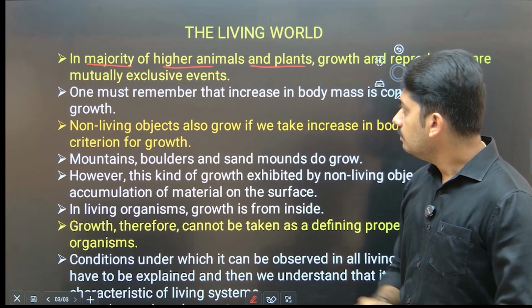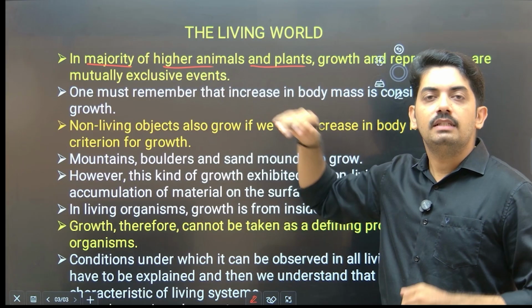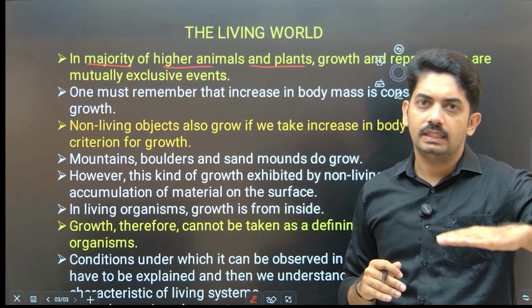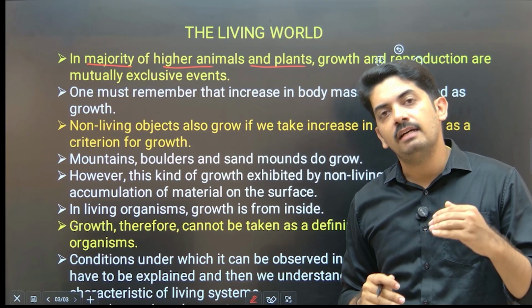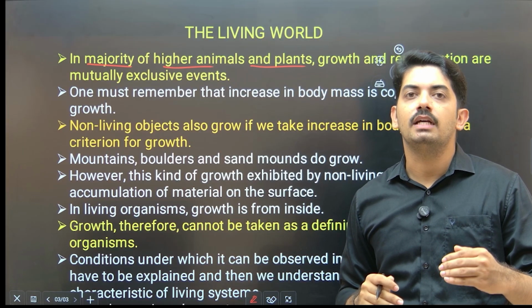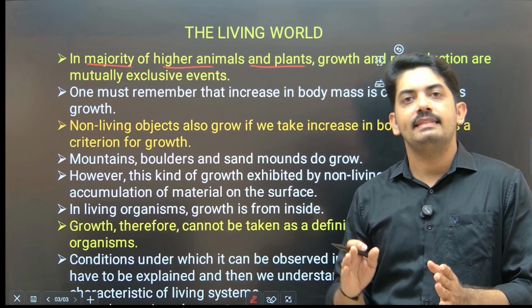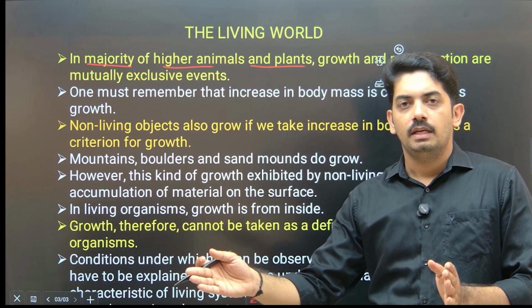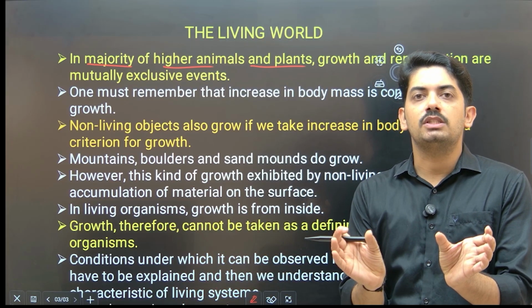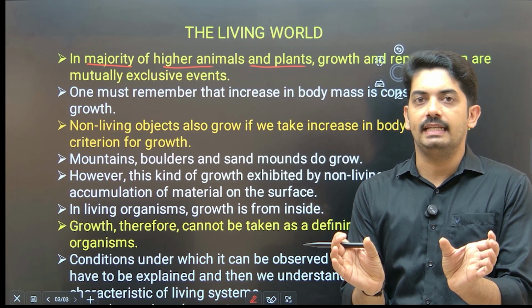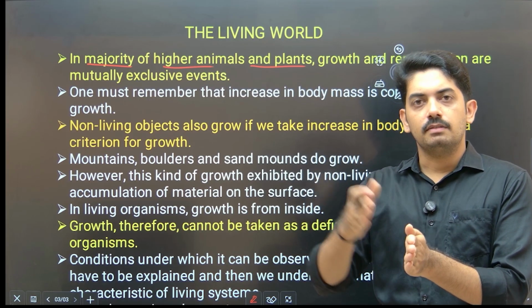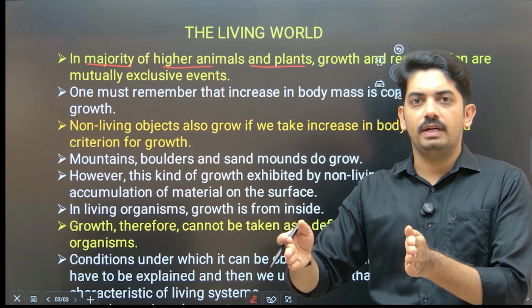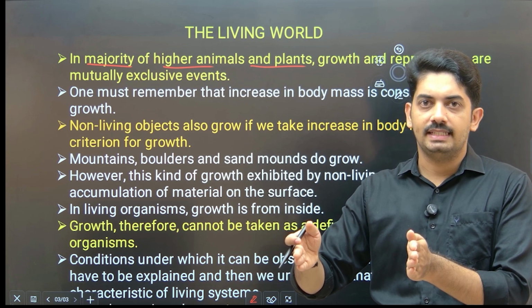See, once the vegetative growth is complete, then the majority of the higher plants and animals attain reproductive maturity and then they reproduce. Here reproduction and growth are not taking place simultaneously. Instead, first growth takes place, then reproduction is observed in the majority of the higher plants and animals.